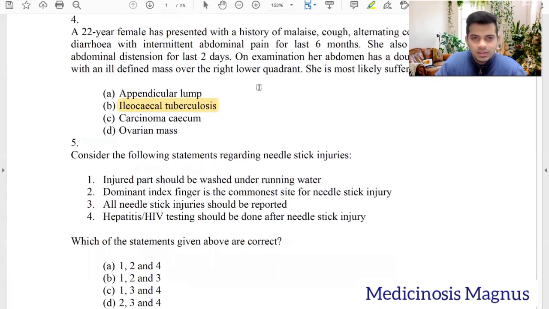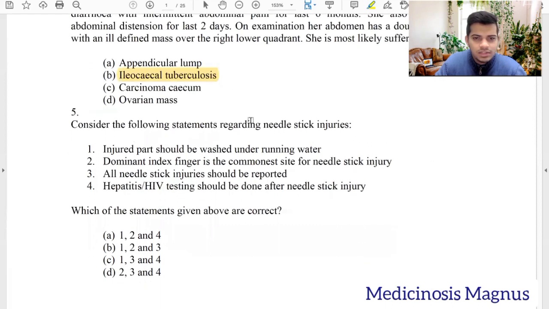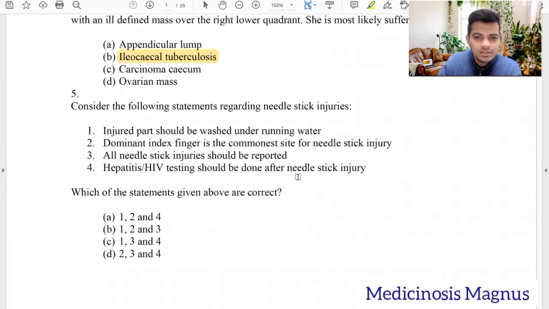And the next question, consider the following statements regarding needle stick injuries. So injured part should be washed under running water, yes. Dominant index finger is the commonest site for needle stick injury. No. Usually we tend to take the needle with our dominant hand. So when the injury occurs, it is most probably in the non-dominant index finger. So this is wrong. All needle stick injuries should be reported, definitely. Hepatitis and HIV testing should be done after needle stick injury, yes. So the correct statements are 1 and 3 and 4.